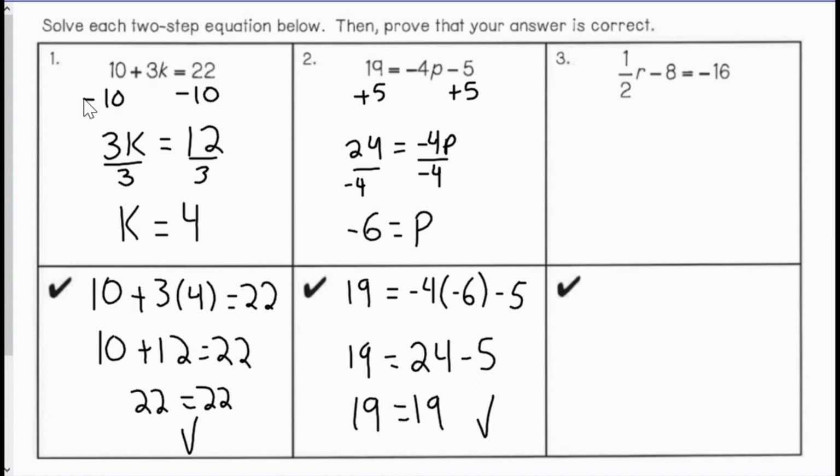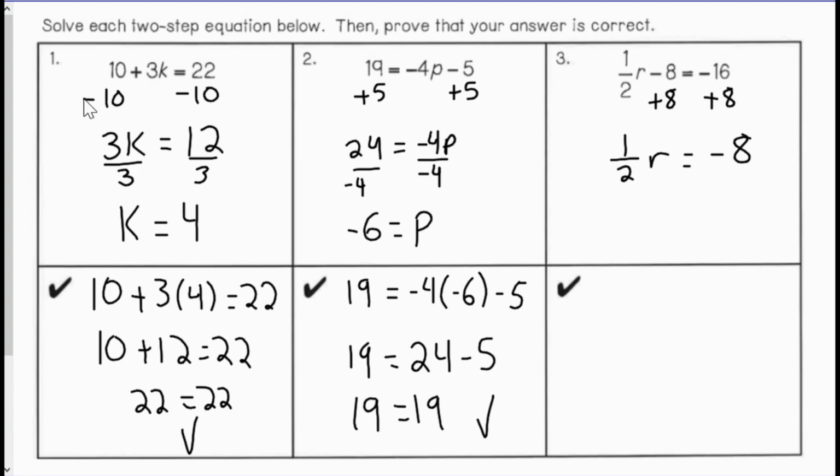Number 3, I have 1 half r minus 8 equals negative 16. Again, I want to get rid of my addition or subtraction. In this case, 8 is being subtracted from my variable. So I'm going to do the inverse operation of subtraction, which would be adding 8 to both sides. So I'd have 1 half r is equal to negative 16 plus 8, which is negative 8.